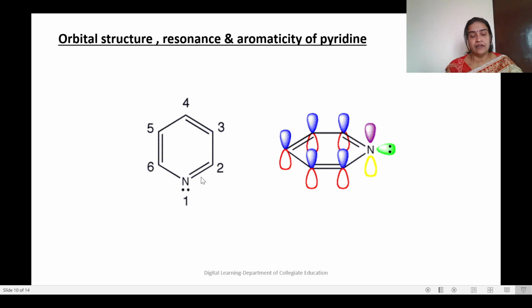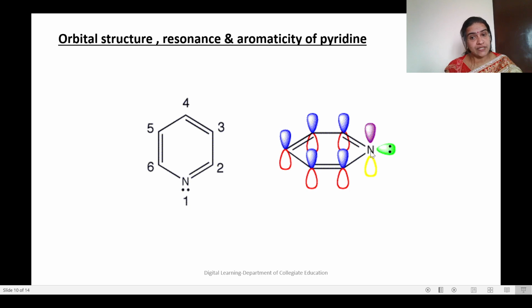Now, how about the hybridization of all these atoms? Nitrogen as well as all the carbon atoms will undergo sp2 hybridization. Just like I have explained in the case of furan, here also all the sp2 hybrid orbitals will be used to form bonds with the neighboring carbon atoms, the nitrogen atom and hydrogen atoms, that is, for sigma bond formation. What is left out? Again, on carbon atoms, there is an unhybridized p orbital with an unpaired electron.